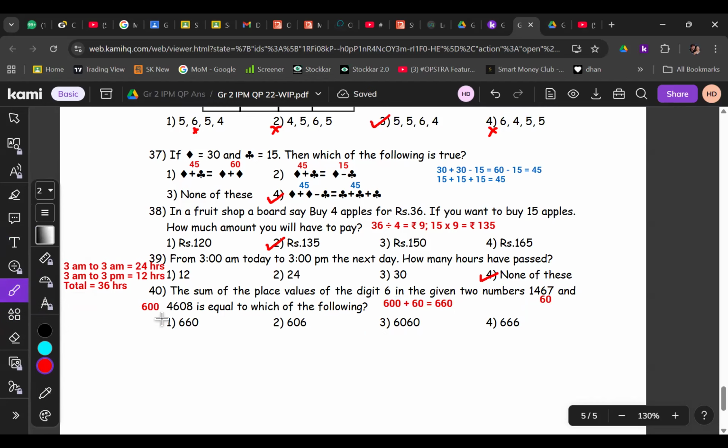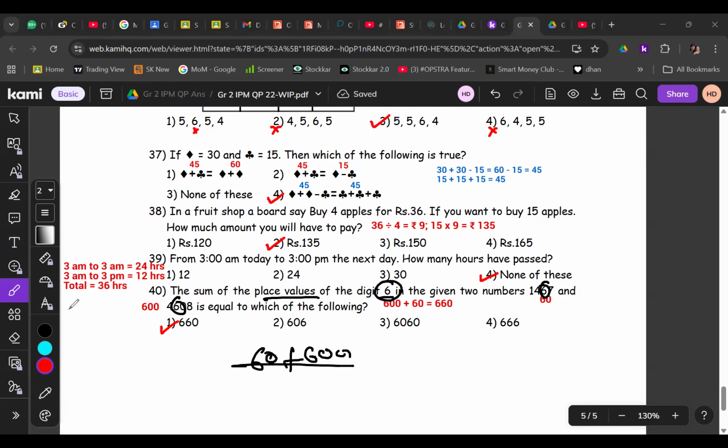You have to be careful and very fast to do it, right? When you see place value, sum, the moment you write sum, you just put an add sign. You know the place value of the 6. You have a 6, this number is not even, you should focus only on 6. 60 and 6 here, 600. Done, right? I am not bothered about any other digit. It is 6 given, check the place. Write down the place value.